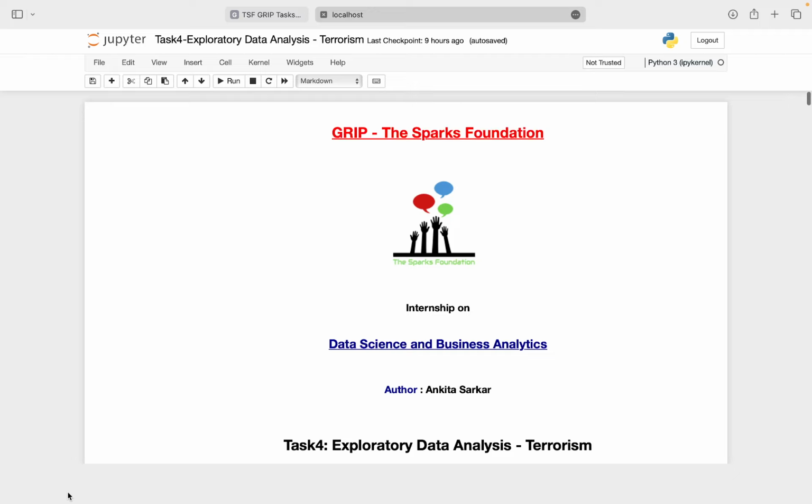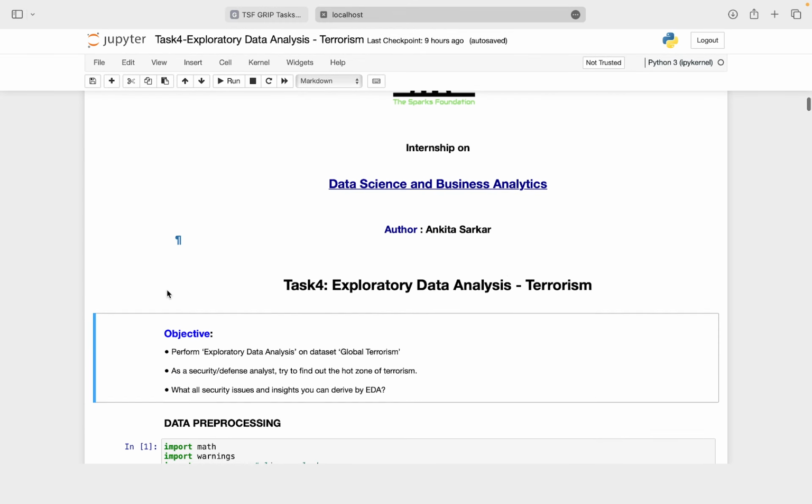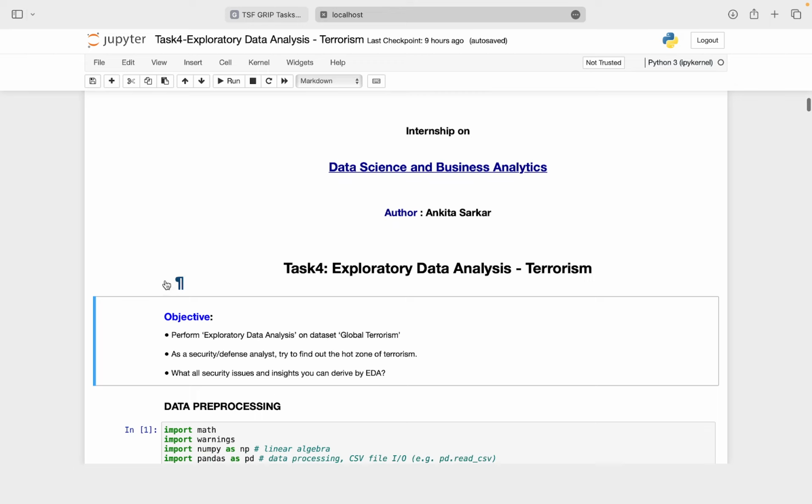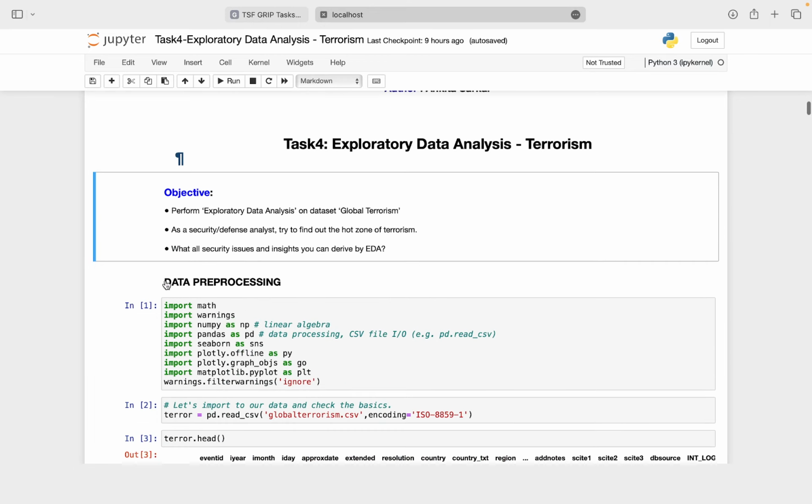Task 4, that is the exploratory data analysis on a data set named global terrorism. The objective is, as a security or defense analyst, we try to find out the hot zone of terrorism. What security issues and insights can we derive from the exploratory data analysis?